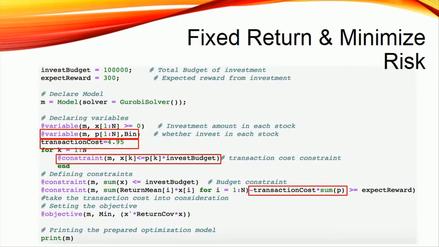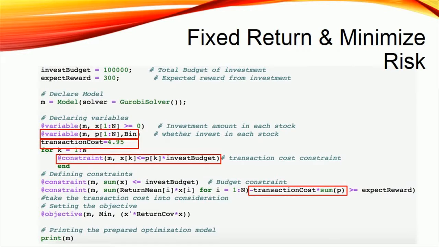The total investment budget is $100,000 and the expected return in the next 1-year investment is $300. If the return expectation given by clients is too high to achieve, this model will indicate the solution is infeasible and suggest that they should adjust their expectation or invest in alternative sets of stocks portfolio. The aim of this model is to obtain the feasible expected return with the smallest risk.